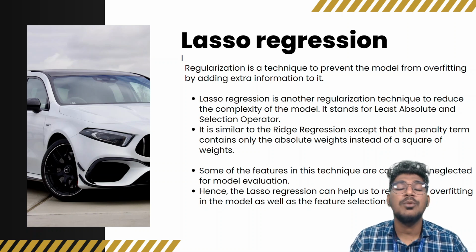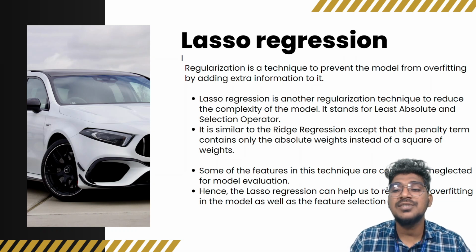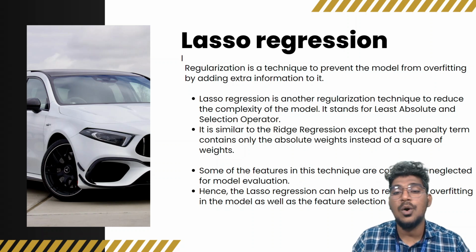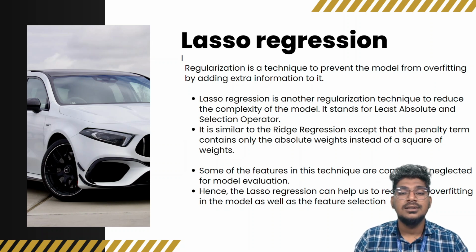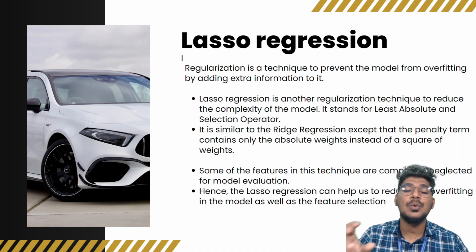So the complexity of the model will be reduced, and it stands for least absolute shrinkage and selection operator. Okay, right. Now it is similar to ridge regression, except the penalty term contains only absolute weights instead of squared weights.